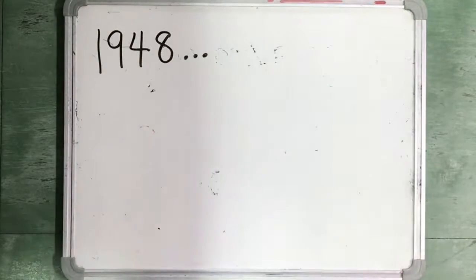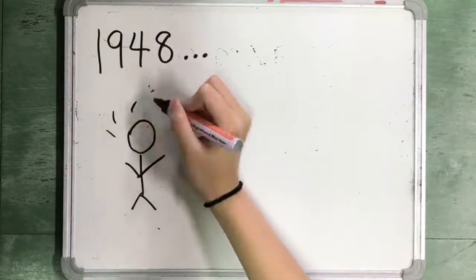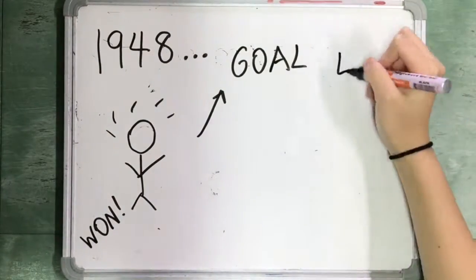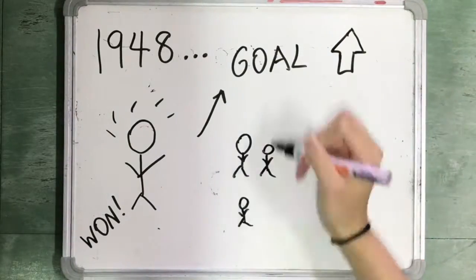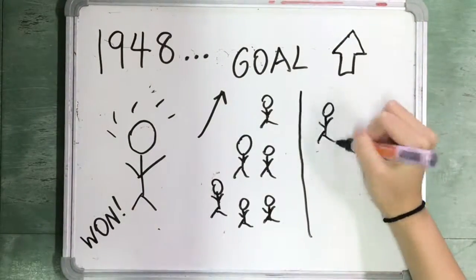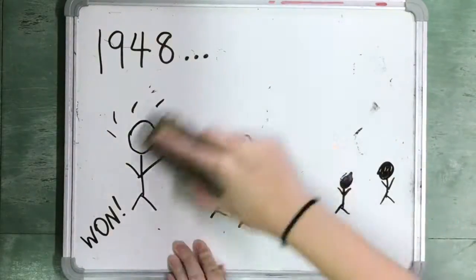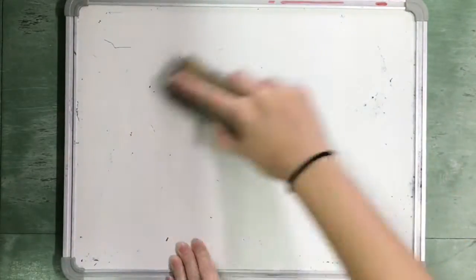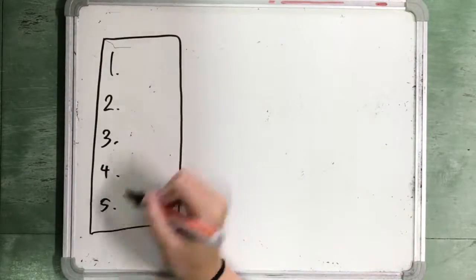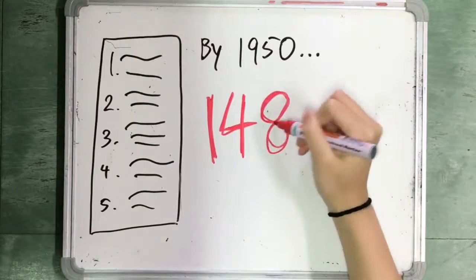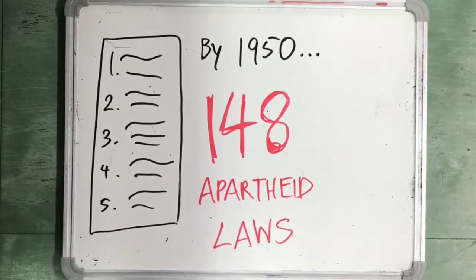In 1948, the Afrikaner National Party won the general election under the slogan of apartheid. Their goal was not only to separate South Africa's white minority from its non-white majority, but also to divide the non-whites from each other along tribal lines so that they could increase their own political power. From 1950, with the apartheid system in society, the government enforced different laws, a total of 148